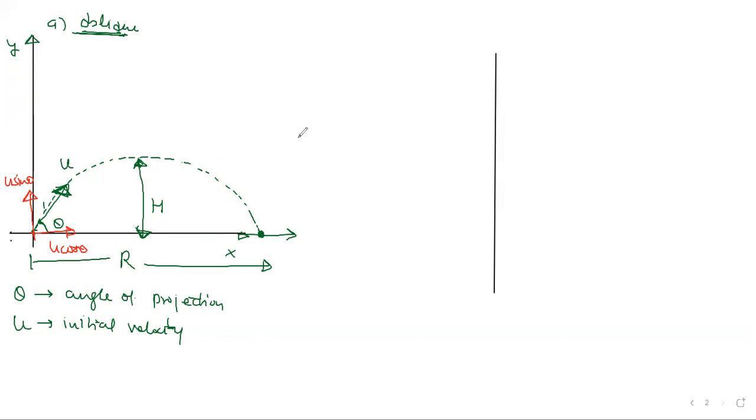We have to write the same equations of motion that we learned in one dimension, in both the vertical direction and the horizontal direction. Then we'll combine them to get the final answer. Okay. So here I'm writing the x direction, and here I'm writing the y direction.